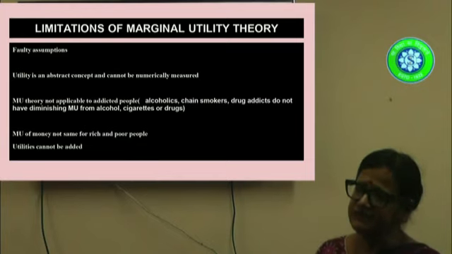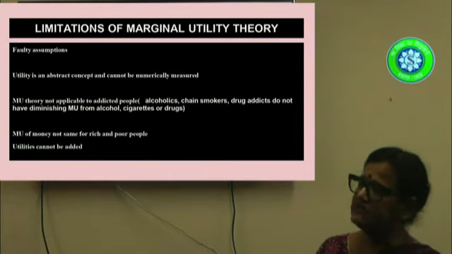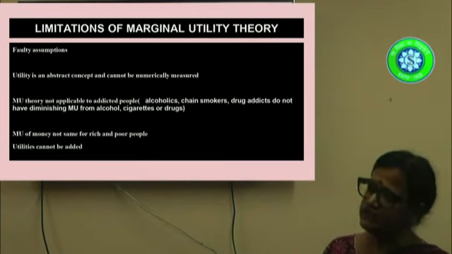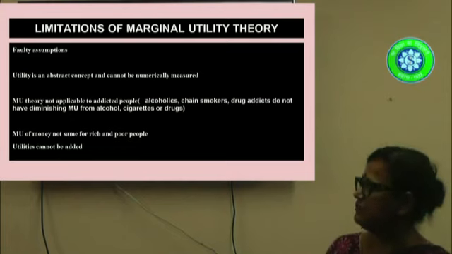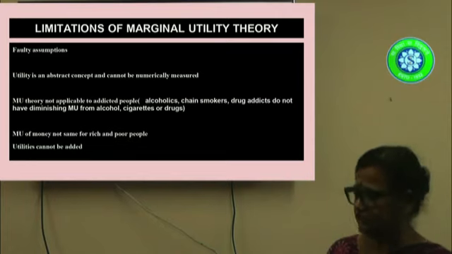Supposing I am preparing tea. So in tea, I need water, I need tea leaves, I can put milk, sugar and all these things. So my utility of tea would be equal to utility of sugar plus utility of water plus utility of tea leaves plus utility of milk and so on. And this again is not logical.